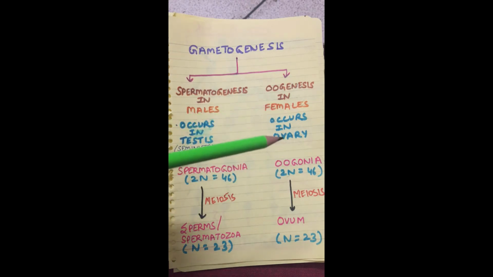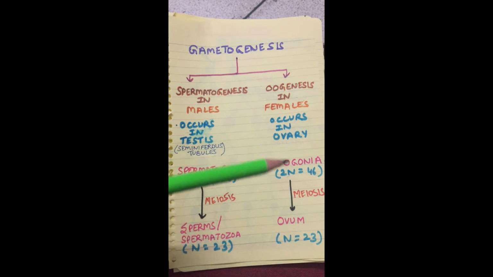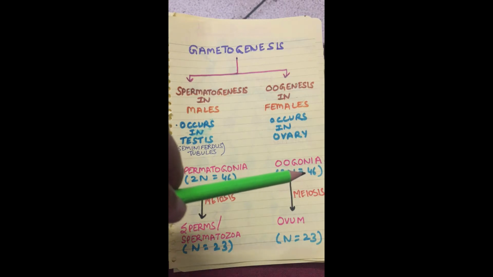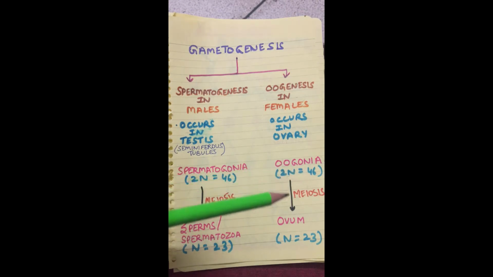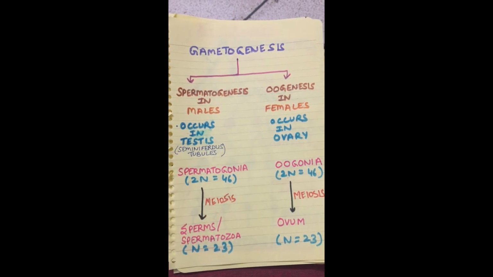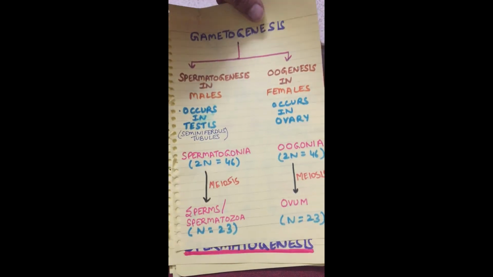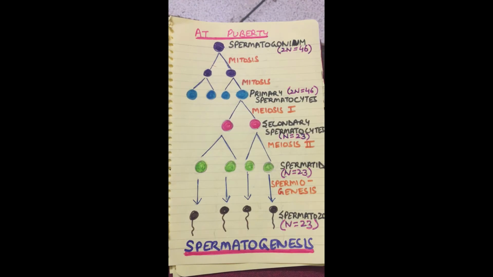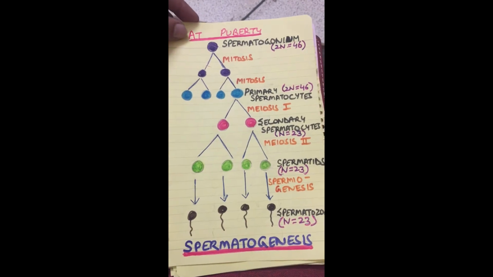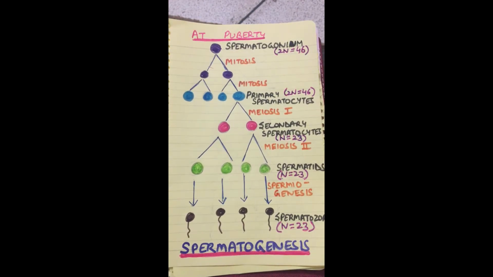In case of oogenesis, oogonia or female germ cells are present in the lining of the ovary, and these oogonia are diploid with 46 chromosomes. These oogonia will also undergo meiosis, which is a reductional division, and result in the formation of haploid ovum, that is chromosome number 23. Now we will take up these events, spermatogenesis and oogenesis, in detail one by one.